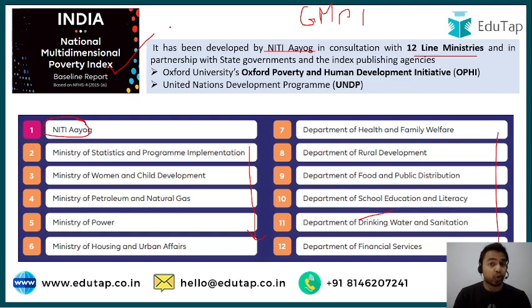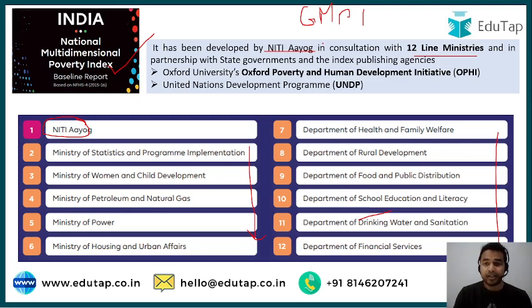And that's how cumulatively this national multidimensional poverty index is going to provide us the key scenario of poverty in India, and how we can improve the ranking of India in the global multidimensional poverty index. That is the main reason that this national multidimensional poverty index has been released by Niti Aayog. I hope this is very much clear to all of you.